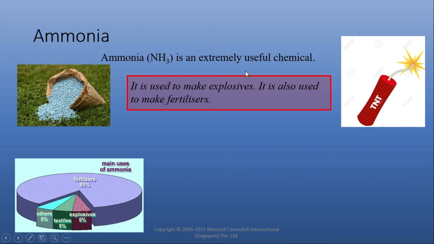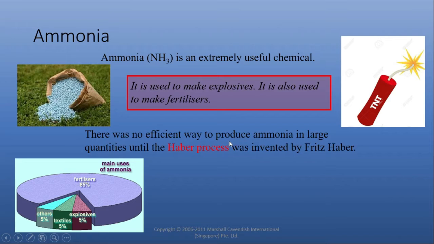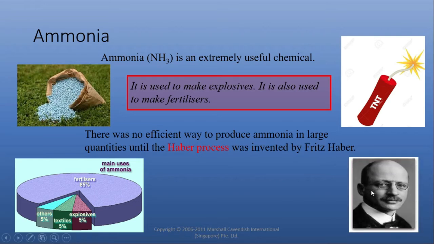By knowing the uses of ammonia, we should have some efficient way to prepare ammonia on a large scale. But there was no efficient way to produce ammonia in large quantity until the Haber process was invented by Fritz Haber. Fritz Haber was a German chemist. He is also known as the father of chemical warfare due to the use of ammonia in explosives. This was about the uses of ammonia.